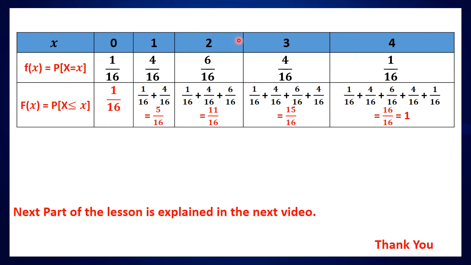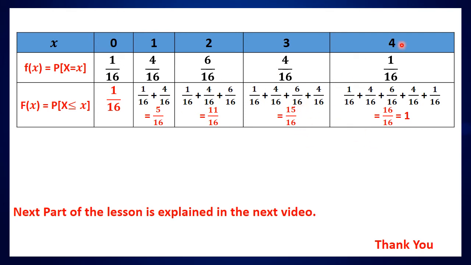And what about P of X less than or equal to 2? X less than or equal to 2 means it can be 2 or 1 or 0. So we add the corresponding probabilities of these three cases: 1 upon 16 plus 4 upon 16 plus 6 upon 16. On adding we get 11 upon 16. And the next one, P of X less than or equal to 3, or F of 3. That is, X takes the values 3 or 2 or 1 or 0. We add these four probabilities, so we get 15 upon 16.